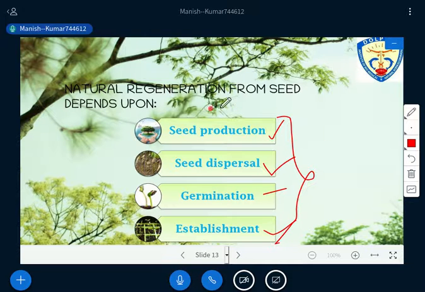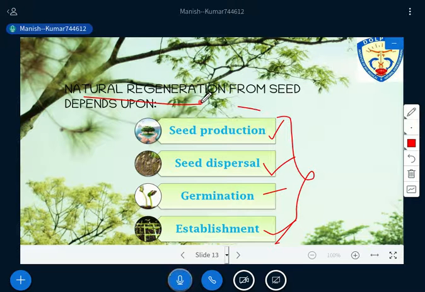So we are discussing here natural regeneration of seed. I hope you have understood natural regeneration, which has been cleared by me. Natural regeneration means a plant is growing by itself through the natural process, isn't it? There are two sources through which natural regeneration takes place, right? One is seed, and the other is vegetative propagation. So first we'll discuss how natural regeneration takes place from the seed.